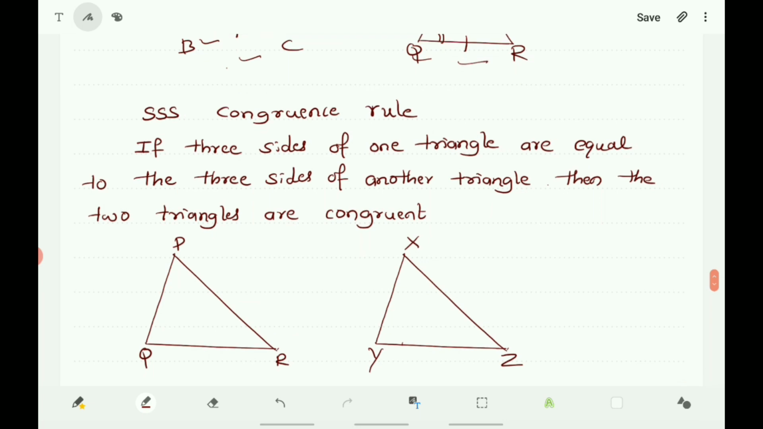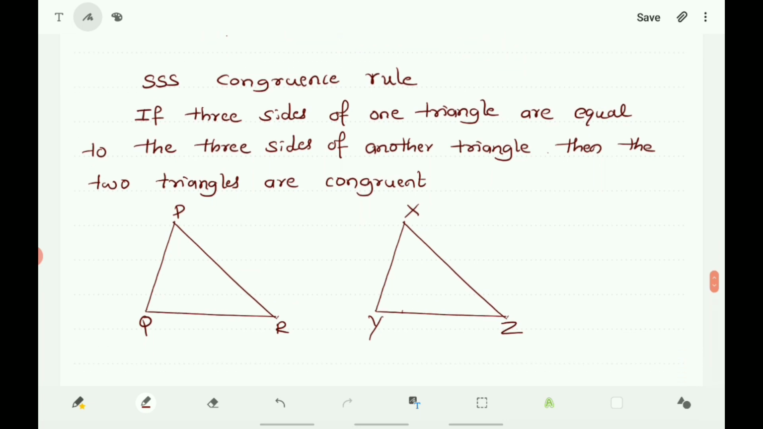Next, about the SSS congruence rule. The statement of the SSS congruence rule is, if three sides of one triangle are equal to the three sides of another triangle, then the two triangles are congruent. Here, consider the triangle PQR and triangle XYZ. PQ is equal to XY and QR is equal to YZ and PR is equal to XZ. Therefore, these two triangles are congruent because their corresponding sides are equal.